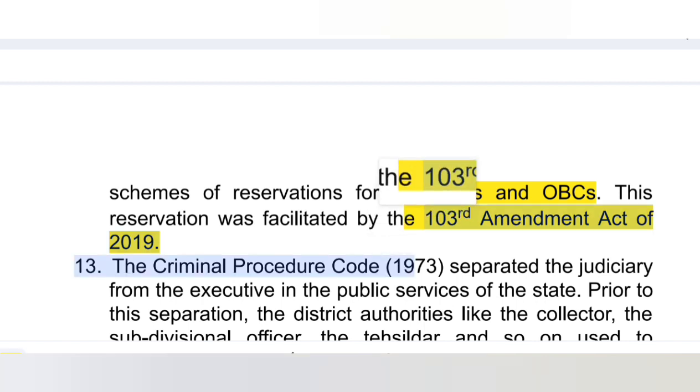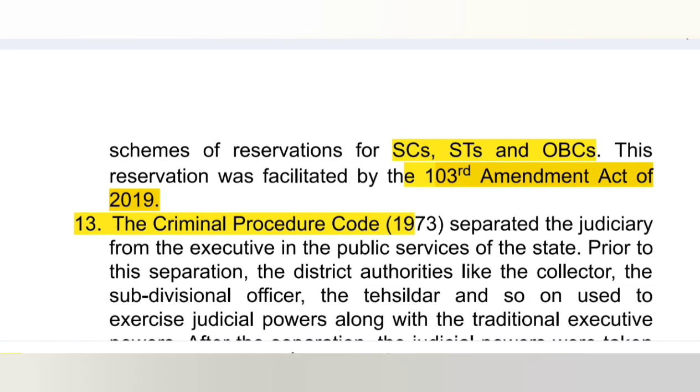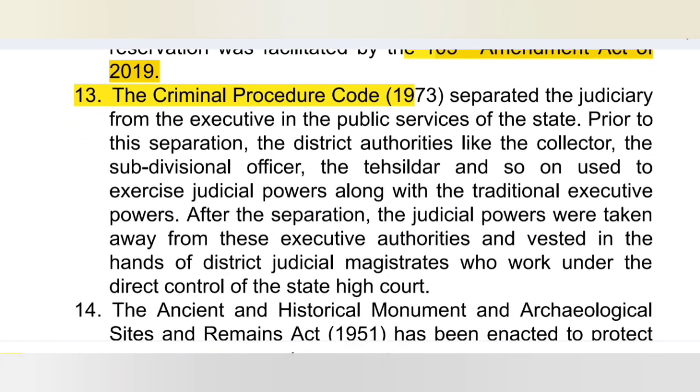Okay, now the Criminal Procedure Code of 1973 separated the judiciary from the executive in the public service of the state. Very important. Under the Liberal Intellectual principle, Article number 50 mentions that the state shall separate the judiciary from the executive in the public service of the state.